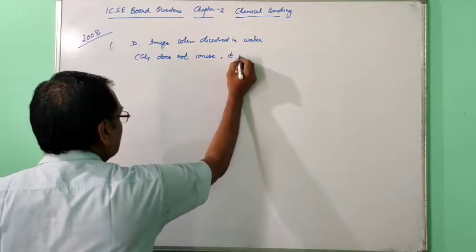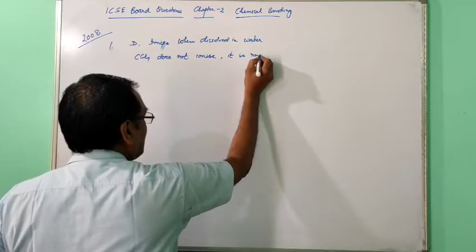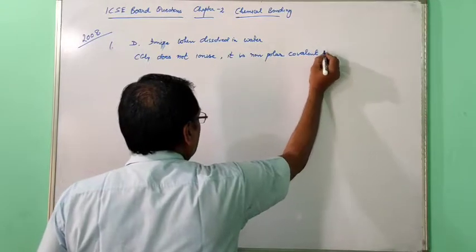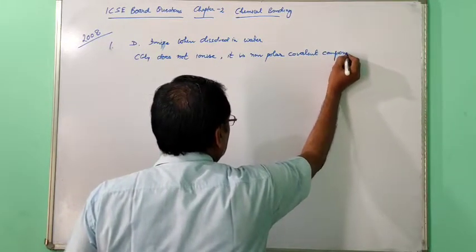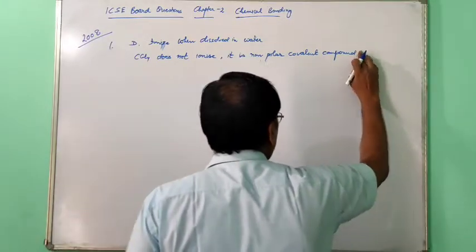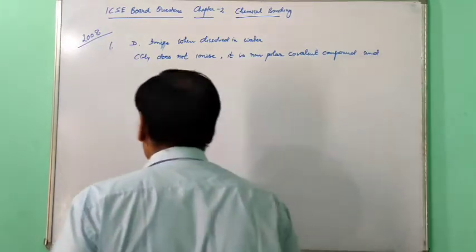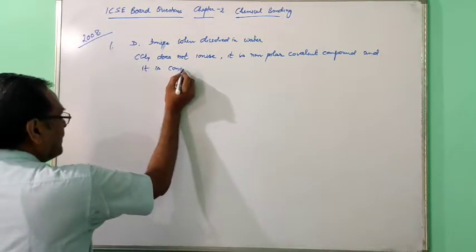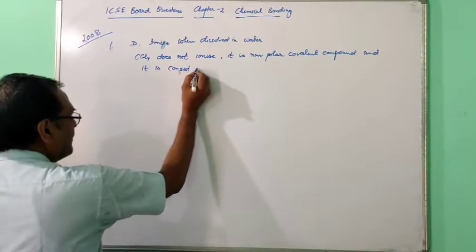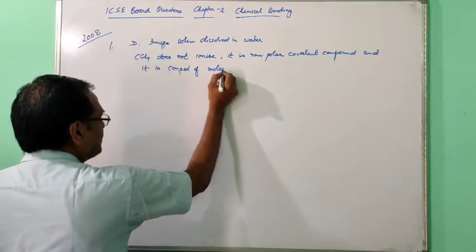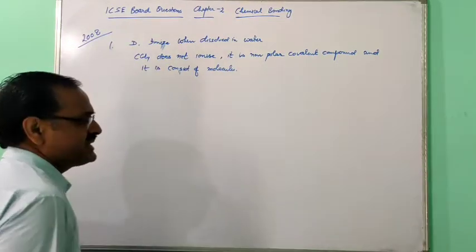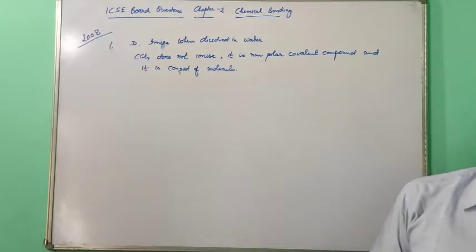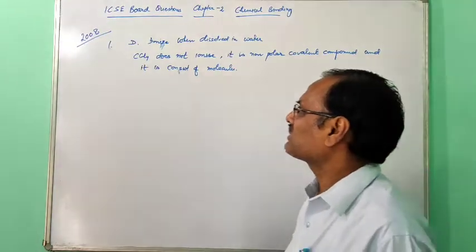It is a non-polar covalent compound, and it consists of molecules. You can say that CCl4 is a non-polar covalent compound. It contains only molecules. It does not ionize. So that's why it is a non-electrolyte.